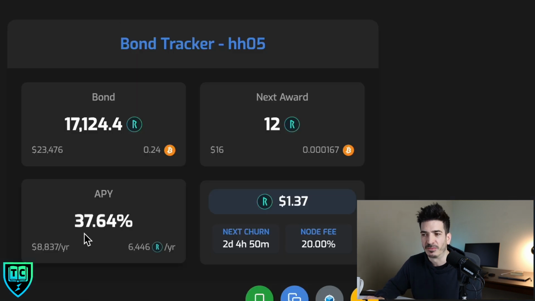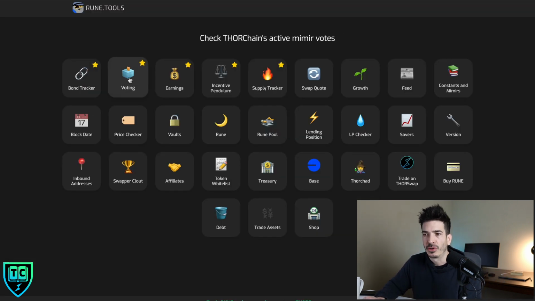So what I'm saying here is it's 37.64%, but by the time we get to the end of the churn, this will likely be lower, unless Trust Wallet turns back on, SwapKit turns back on, and maybe a flood of volume comes through. I don't know. You've also got a voting tab. So if they're voting on different proposals or starting a burn or removing a burn, removing block rewards, you can watch the progress of those node votes here on this dashboard.